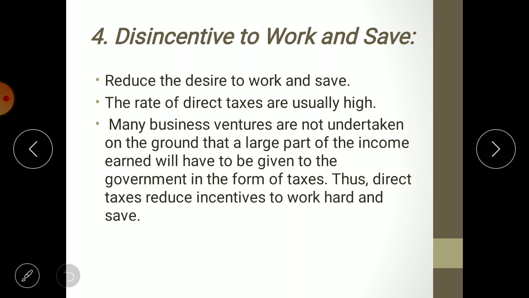Yes or no? See, say for example, a person is earning 5 lakh at present, and he works hard and increases his income to 10 lakh. Earlier it was 5 lakh, now it is 10 lakh. In the previous scenario his income was exempted, so he was paying 0% tax.